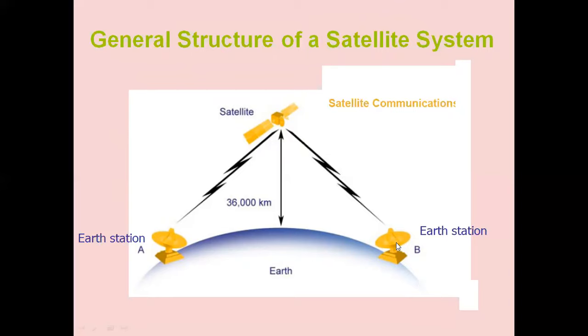Similarly, Earth station B can communicate with Earth station E. Through uplink, the signal will go to the satellite. Processing is done inside the satellite and it will be directed towards station A, and we can provide bidirectional communication so that we can provide much of the global coverage. The main important point here is that the global coverage is more.